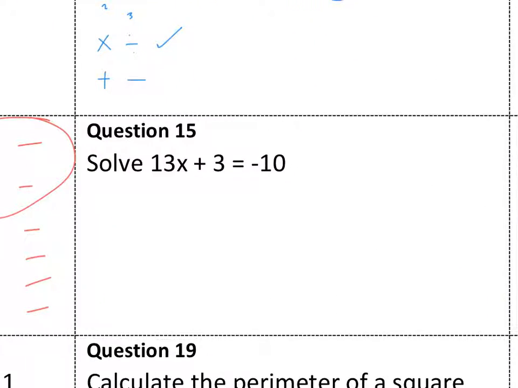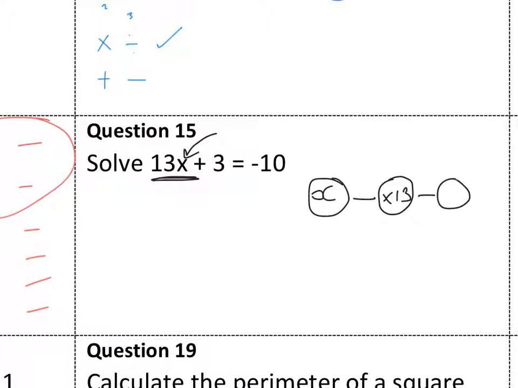Solve. This means what number would x be? What I can do is I can do a little flow chart. So x is what I want to find out. The first thing that's happening to x here is this 13. And in algebra, when there's nothing here, add, subtract, etc., it means multiply. Then I'm going to add 3. And I get negative 10, really important, negative 10.